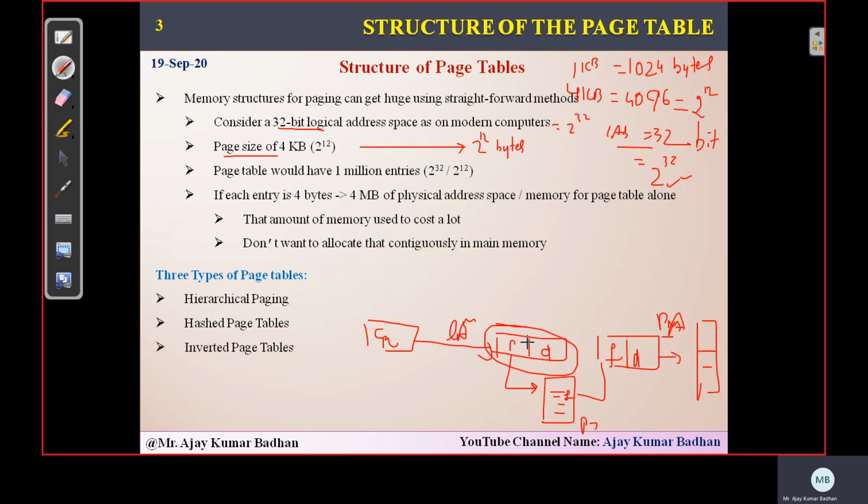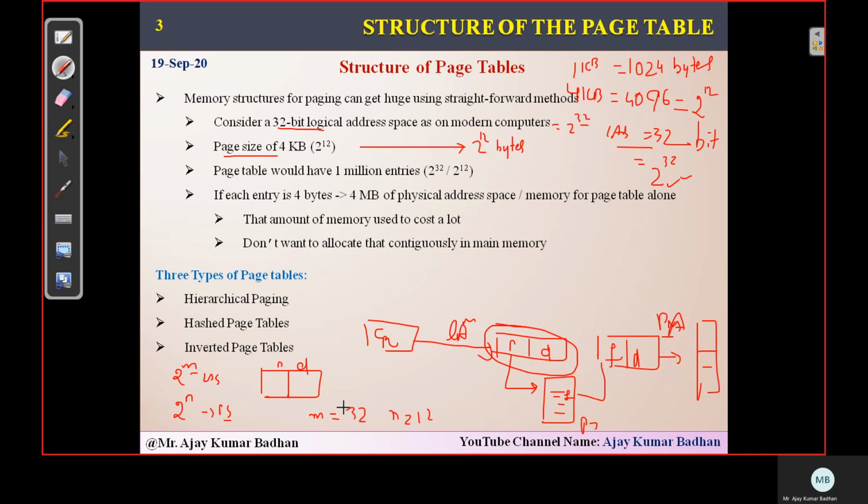Now I think you people might have got this value. How we can calculate this P and D? This P, page number, and displacement. We discussed that if we have a logical address space of 2 to the power m and a page size of 2 to the power n, m refers to the logical address space, n refers to the page size. So what is the value of m we are going to get here? M is equal to 32. N is equal to how much we have here? 12.